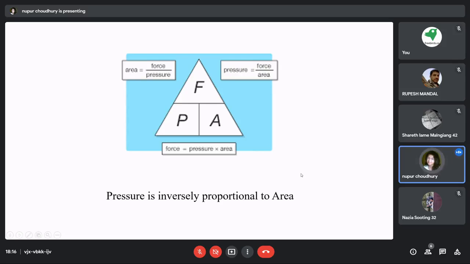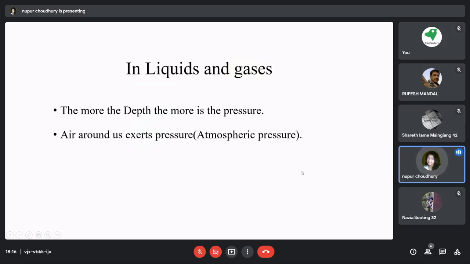Now we talked about solids and we saw that solids already exert pressure, right? Now what about liquids and gases? Liquids and gases also exert pressure. The more the depth, the more is the pressure in case of liquids. Okay, we will see this with an example, right? And the air around us will also exert pressure, and that pressure is known as atmospheric pressure. So we'll see all of this with various activities.